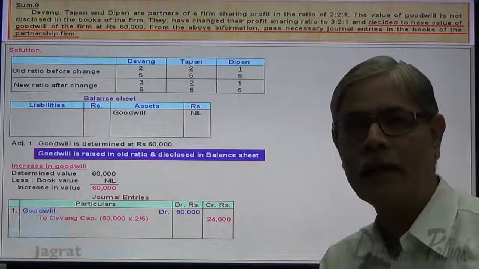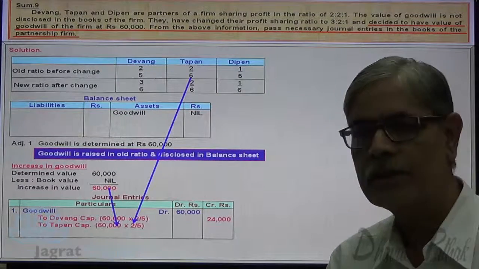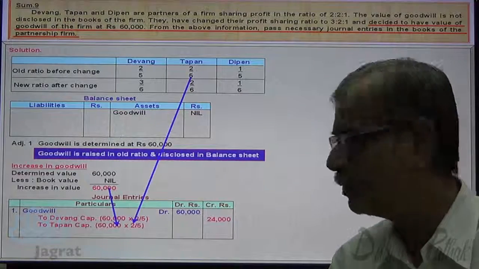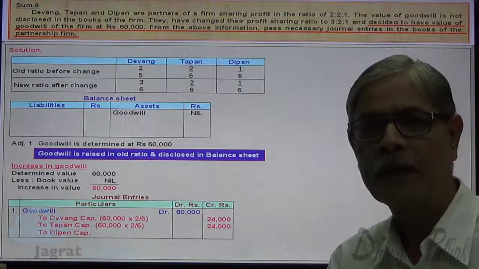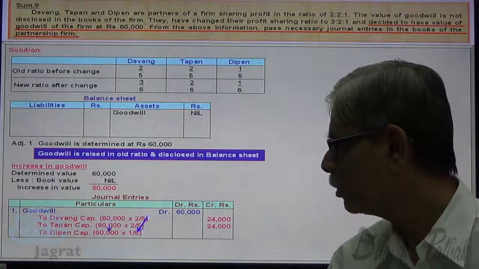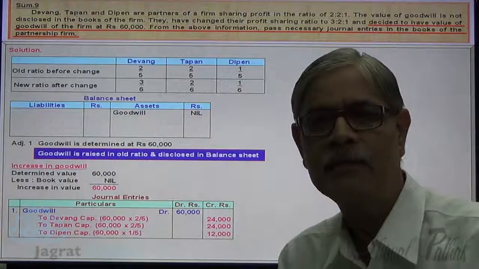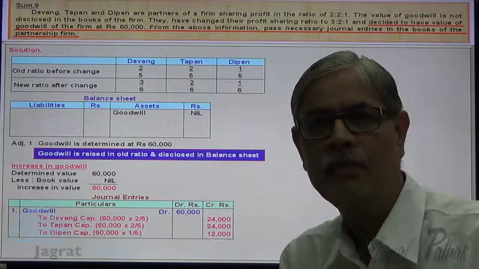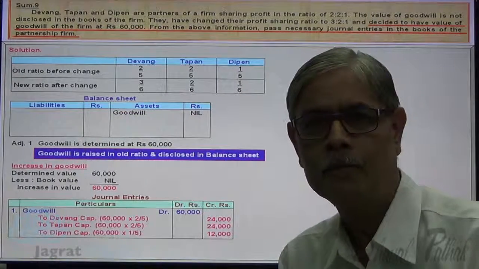To Tapan capital account credit 60,000 into 2/5. Once again 24,000. To Deepan capital account credit 60,000 into 1/5, 12,000. This is how journal entry is recorded when the goodwill is raised in the books of the firm.